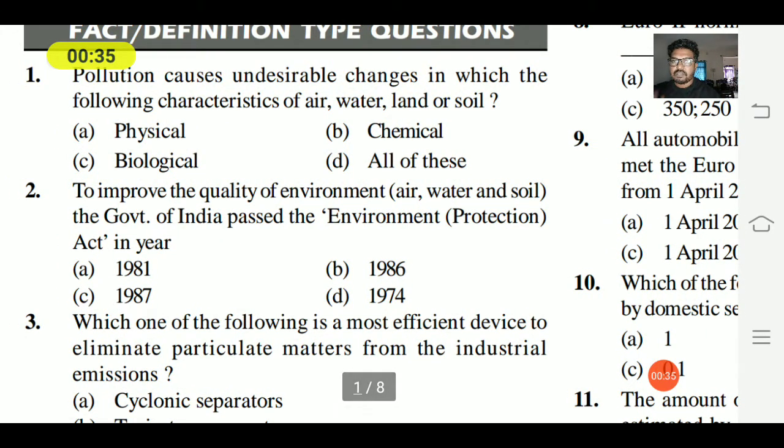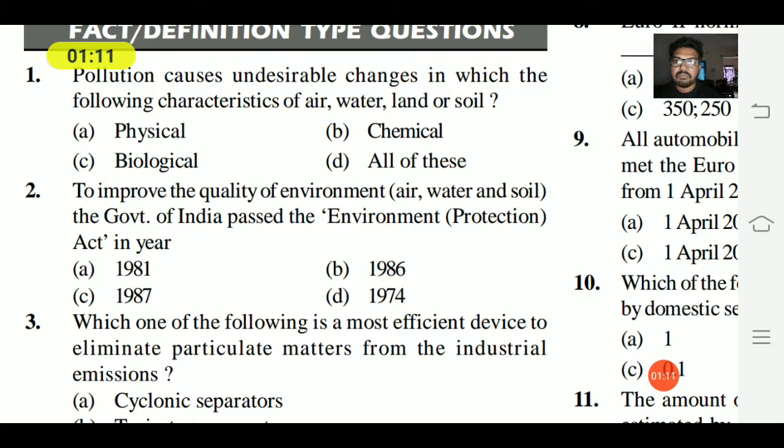Hope you can see the questions there on the screen. First question: pollution causes undesirable changes in which of the following characteristics of air, water, land, or soil. Option A physical, option B chemical, option C biological, option D all of these. So if it is in the air, water, land or soil, all the physical, chemical and biological changes that occur, we call that pollution.